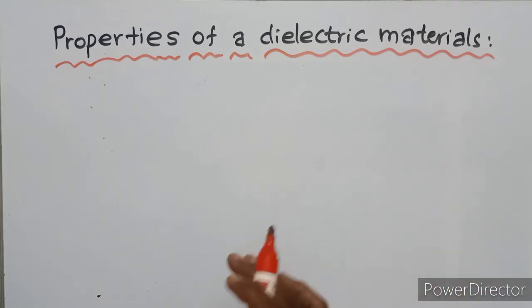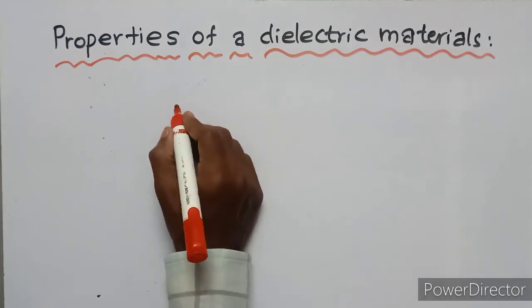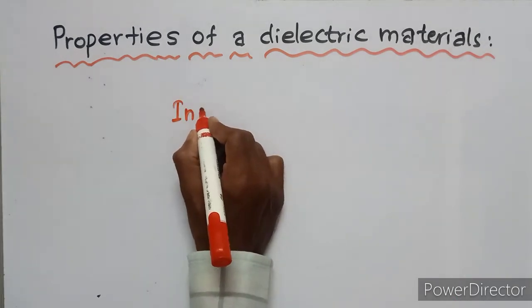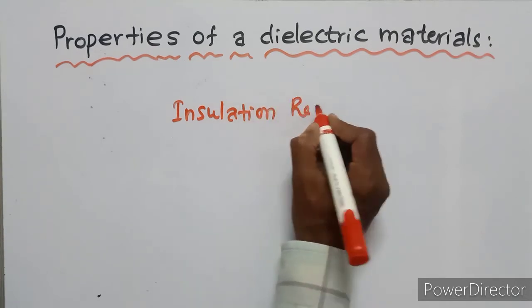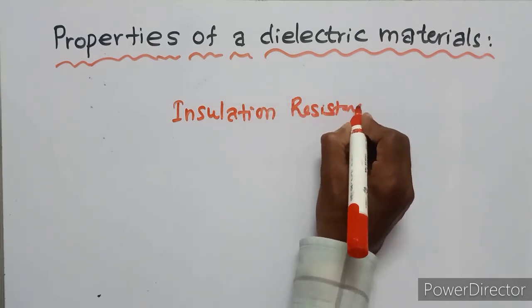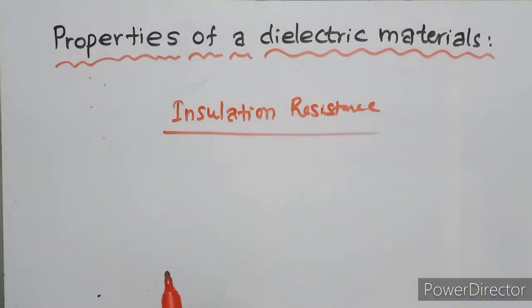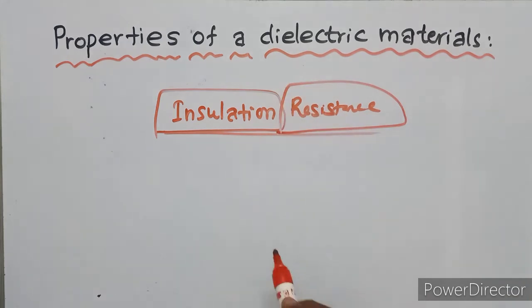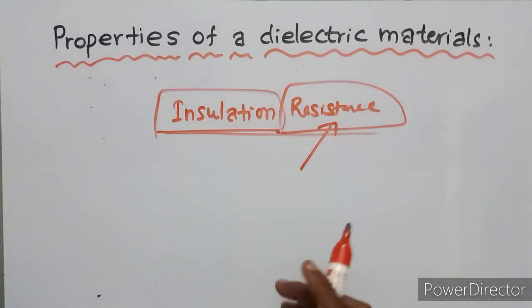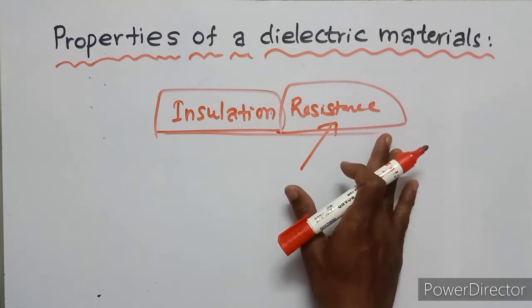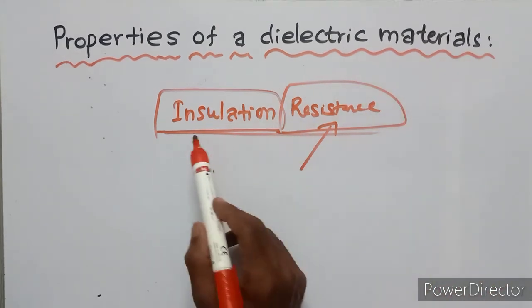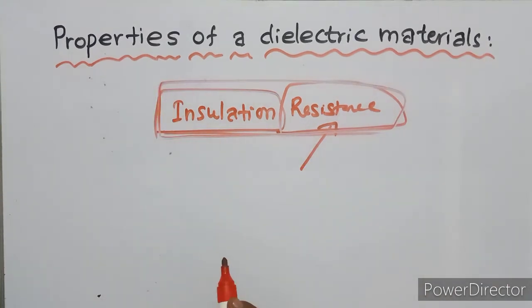Properties of dielectric materials. The main property of a dielectric material is the insulation resistance. Insulation means there is no conductivity. Resistance means opposition to the flow of current.